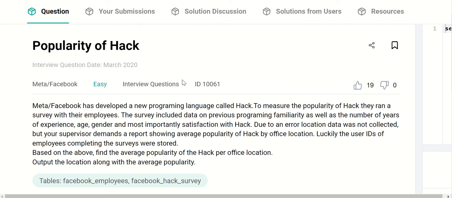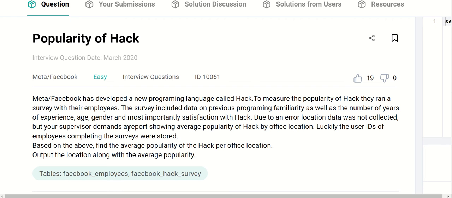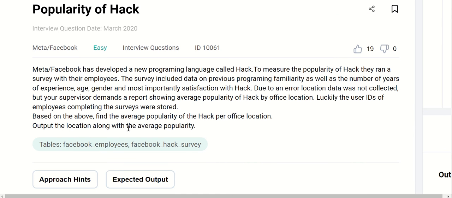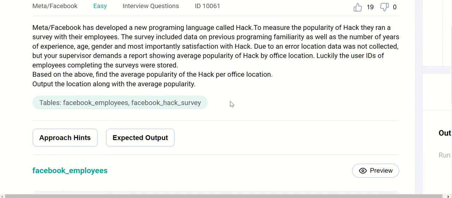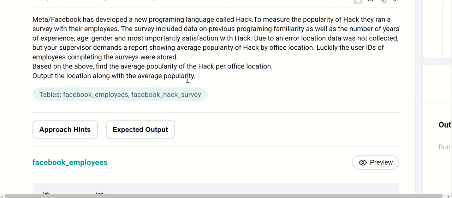Meta Facebook has developed a new programming language called Hack. To measure the popularity of Hack, they ran a survey with their employees. The survey included data on previous programming familiarity, as well as number of years of experience, age, gender, and most importantly, satisfaction with Hack. Due to an error, location data was not collected. Employees completing the surveys were stored. Based on the above, find the average popularity of Hack per office location. Output the location along with the average popularity.